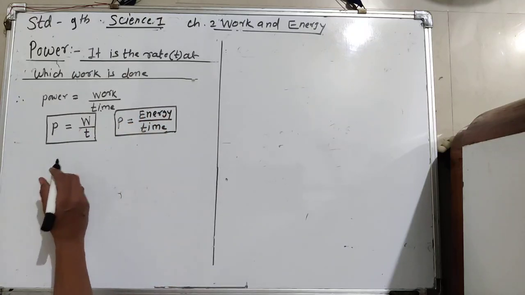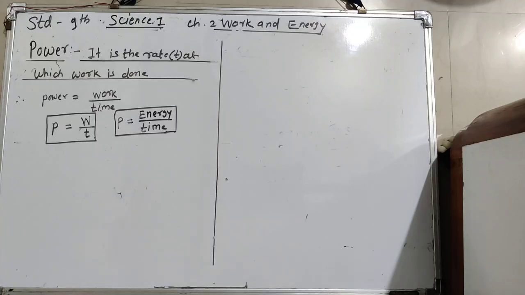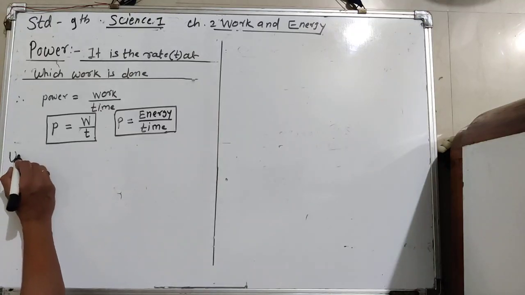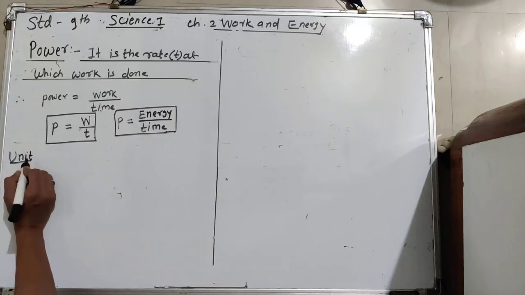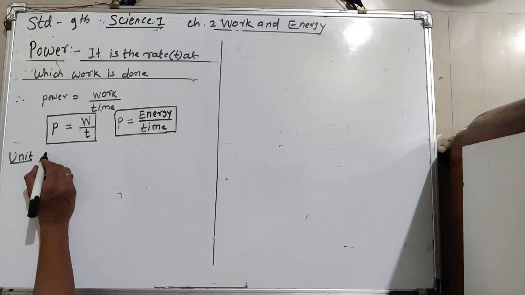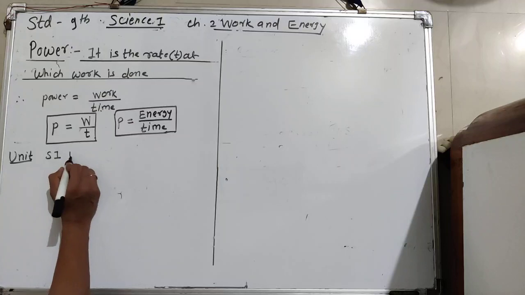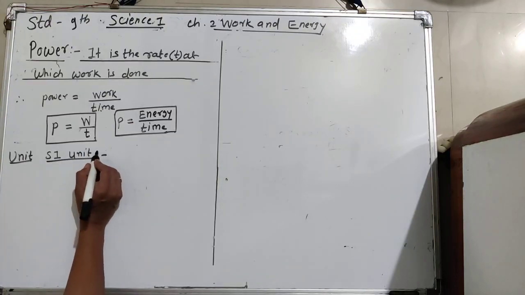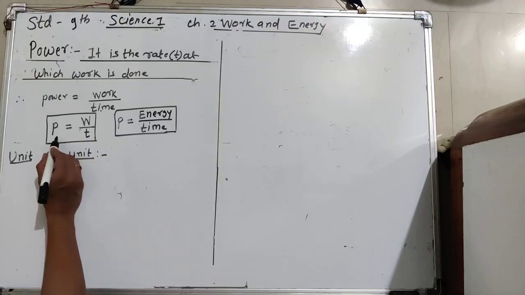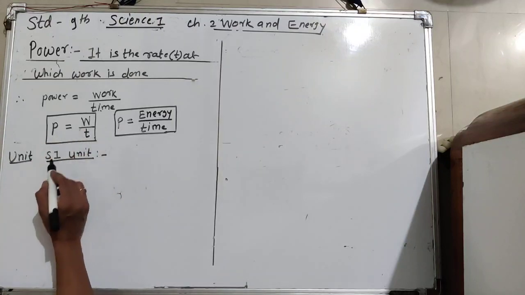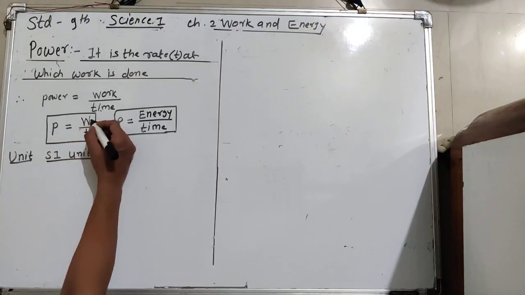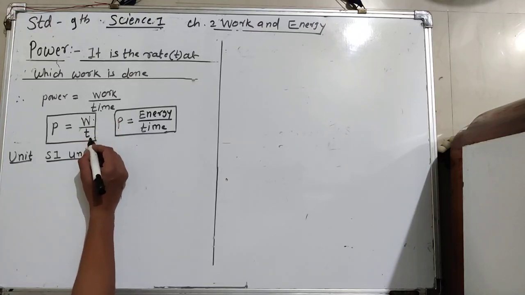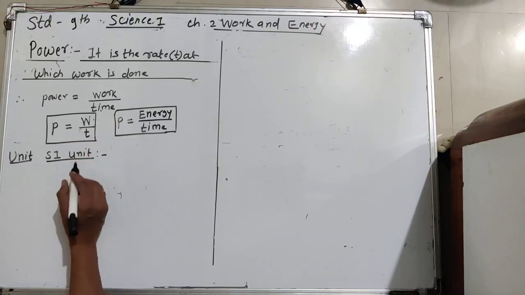Then the unit of power: how to measure power? The SI unit of power. Listen here, power is measured in watt, work is measured in joule, and time is measured in second.